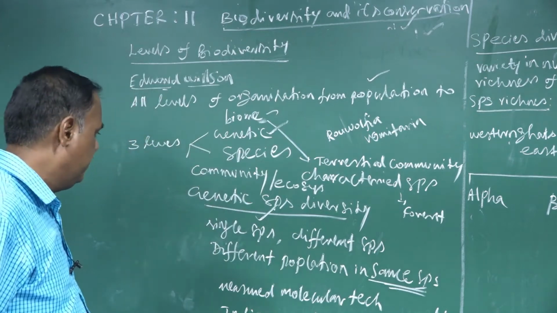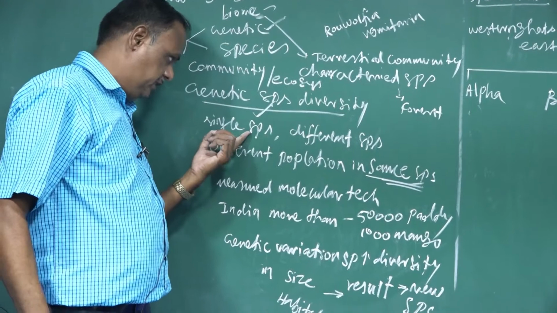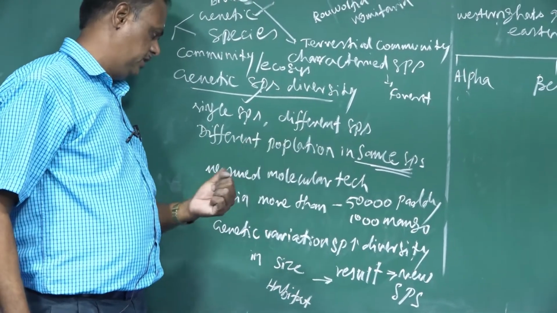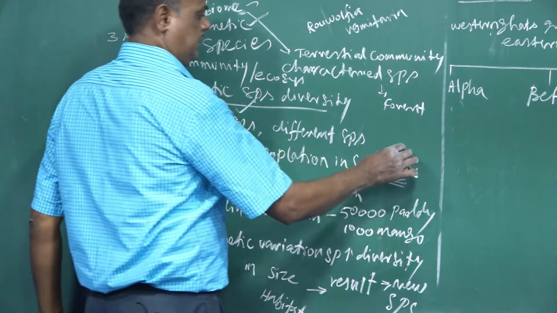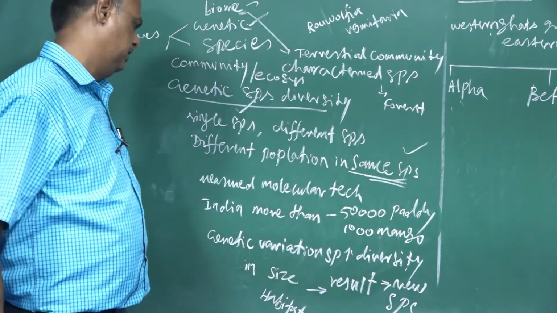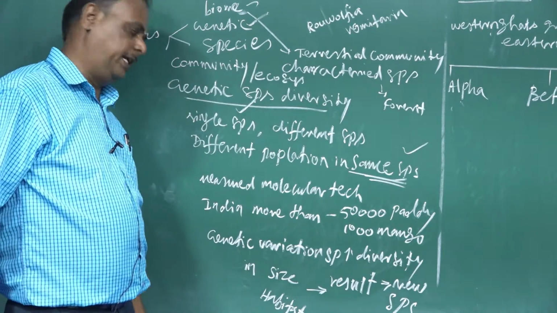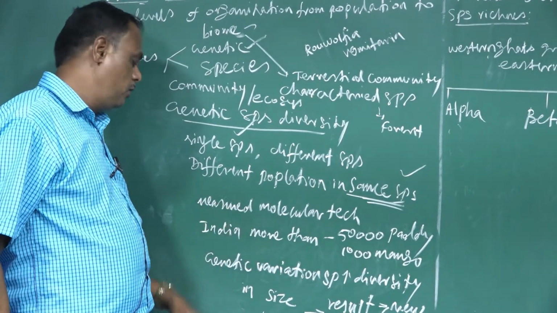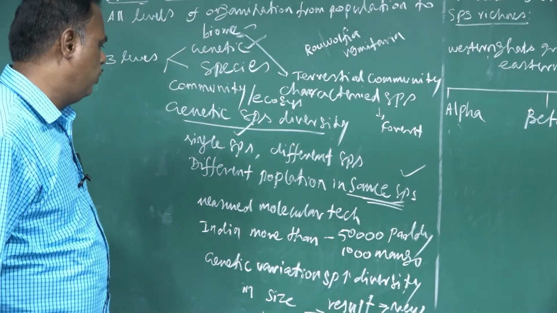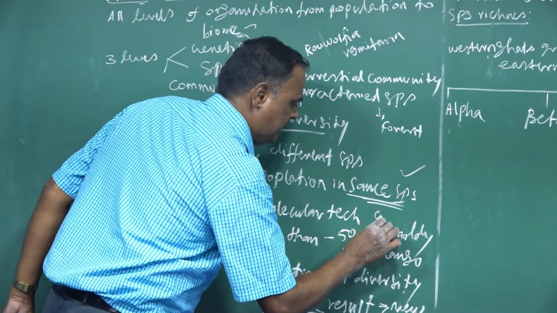Genetic variation is measured using molecular techniques. In India, more than 50,000 genetic variants of paddy have been described.